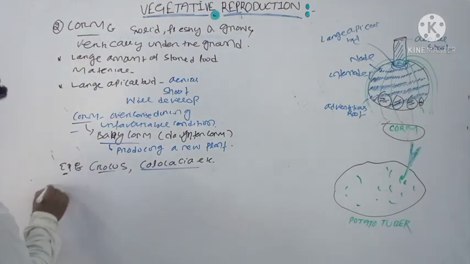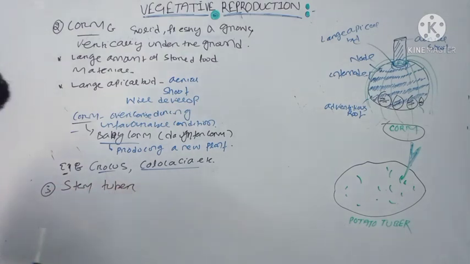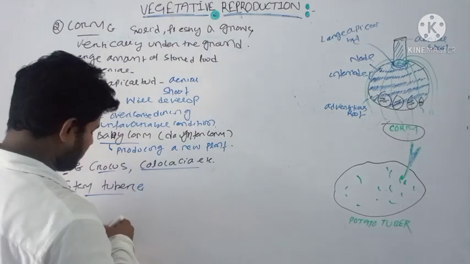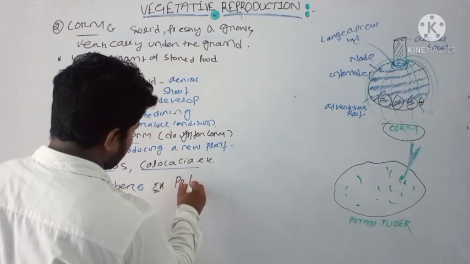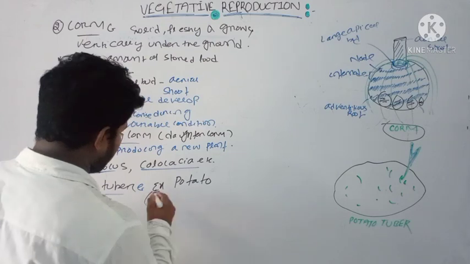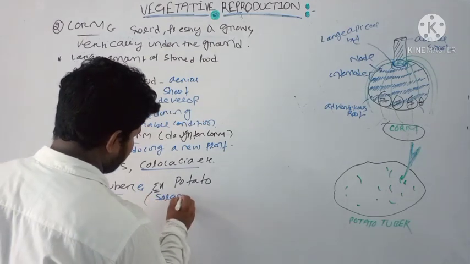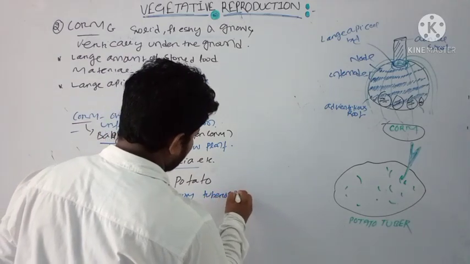Third is your stem tuber, we call it stem tuber. And the example is your potato. If you take the example of stem tuber, that is your potato. And the botanical name of potato is Solanum tuberosum.